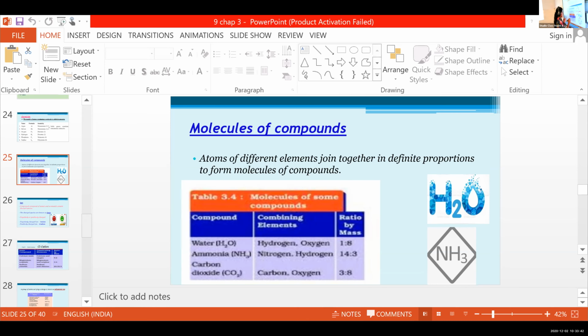In the case of water, hydrogen to oxygen, it is 1:8. That is the ratio. Then in the case of nitrogen and hydrogen, it is 14:3. And in the case of carbon and oxygen, it is 3:8. Okay? Clear?